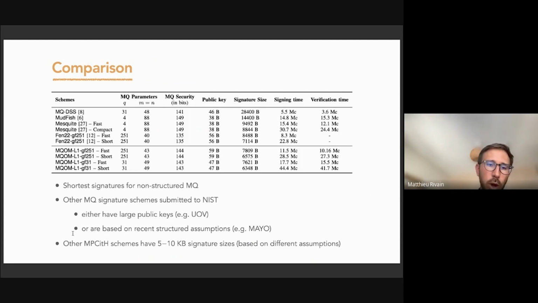And compared to other MPC in the head schemes, which have between 5 and 10 kilobyte signatures for the first security level, we see that we are not the best, but in the low side of this range, and that's what we can obtain for the non-structured MQ problem.